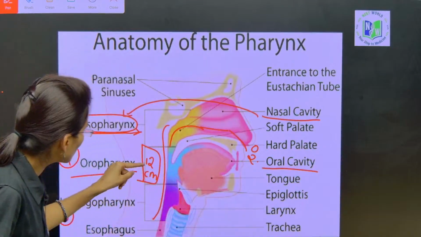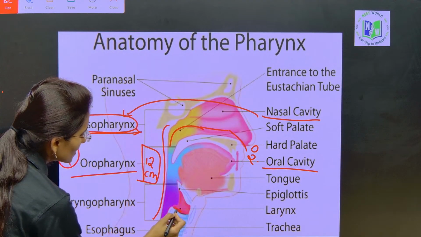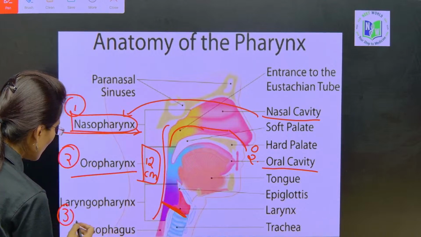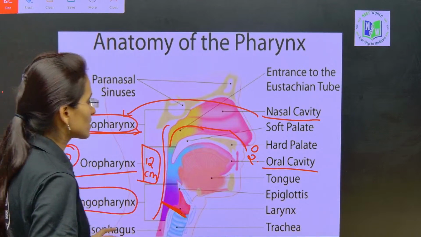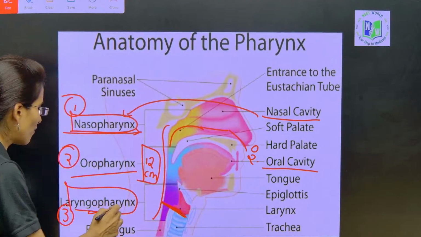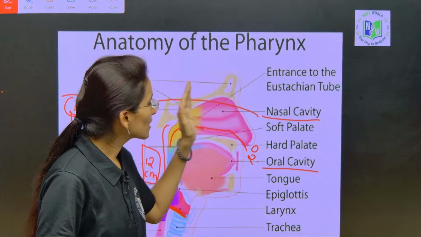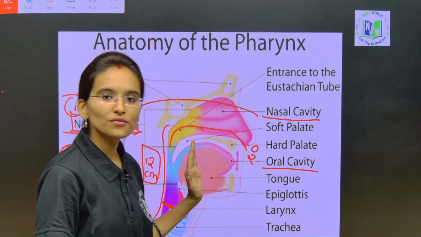And below this oropharynx, at the junction of the trachea, we can find the larynx. So the larynx opens into the laryngopharynx, right my dear students. Are you clear with this visual and with all three different types of pharynx?